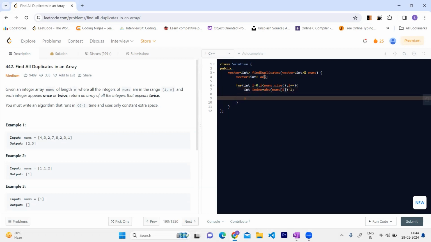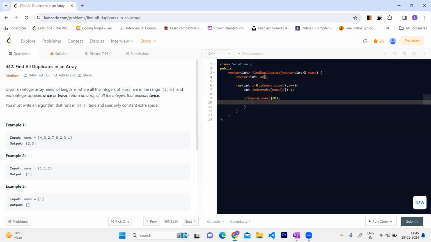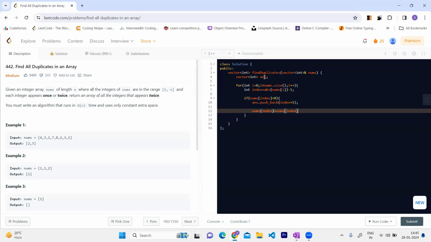We treat each and every element as the index minus 1. Now, if nums of index is less than 0, this means we encountered a negative value. What do we need to do? We need to push back index plus 1 in our answer, and nums of index will be equal to nums of index multiplied by minus 1, right?